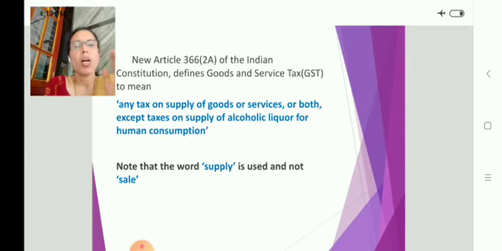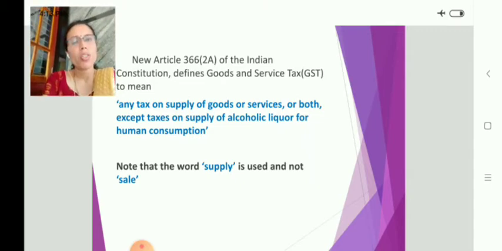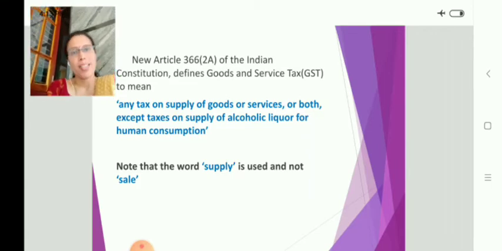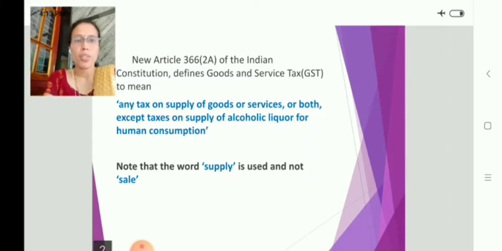So here the tax is not only imposed on sales. Sales, you know that there should be transfer of ownership. There should be consideration. There are certain conditions to be fulfilled in order to consider a transaction as sales. But GST is imposed not only on sales but on all supplies. It may be with consideration or without consideration.